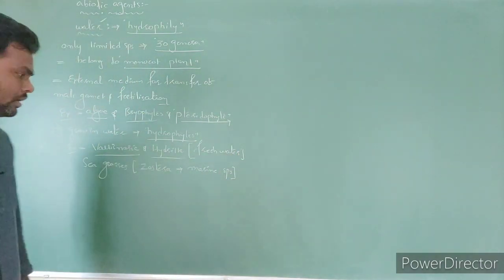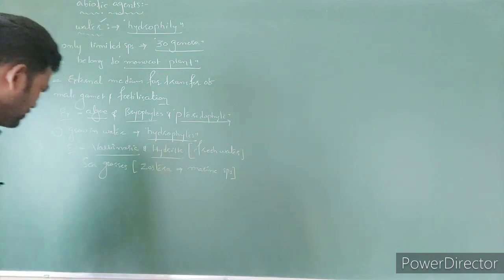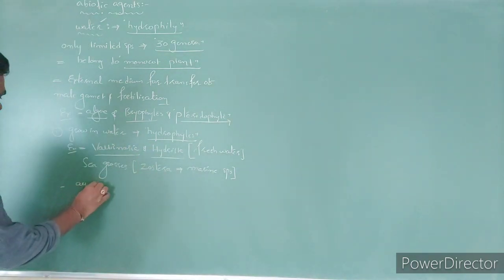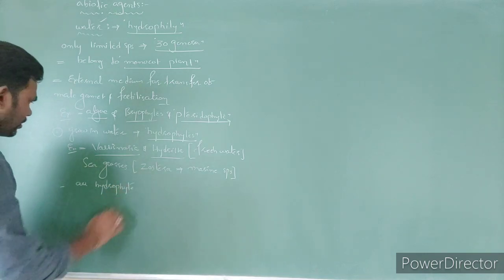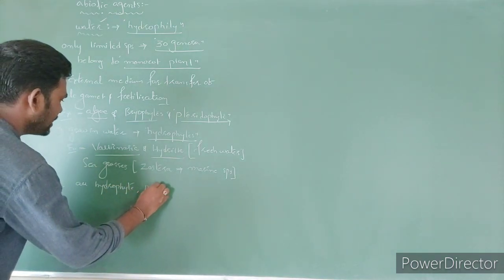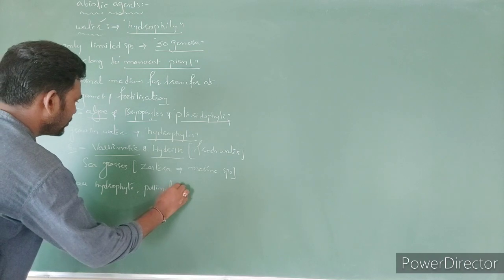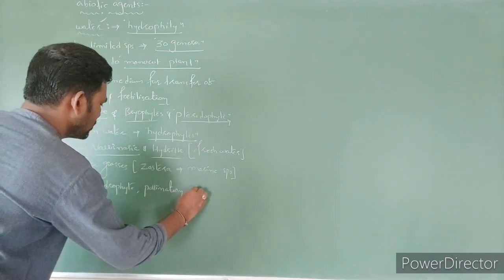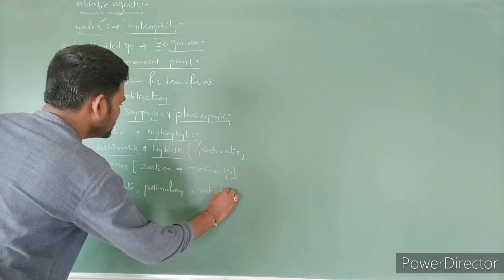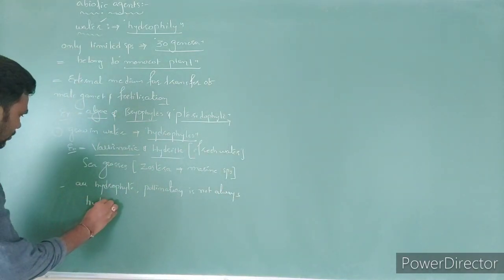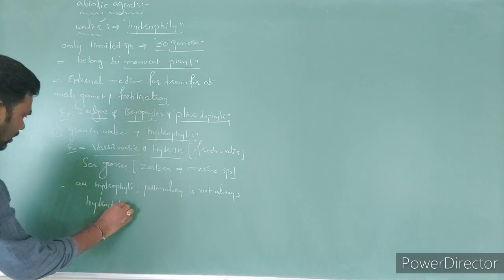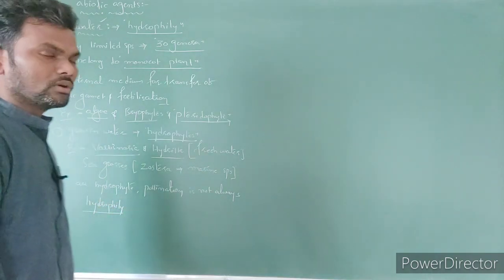Here in all hydrophytes, pollination is not always hydrophily. Why?